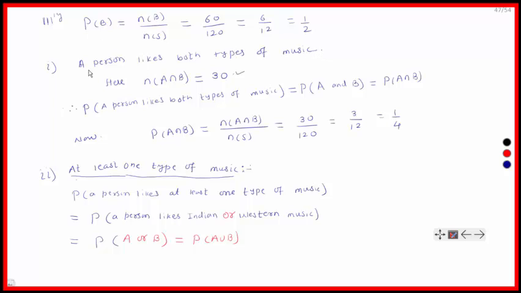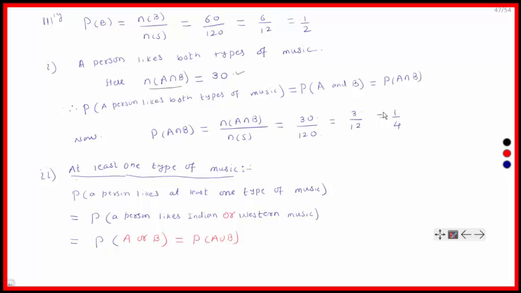This is the heading. We have to solve this sub-question 1. Here n of A intersection B is given as 30. Therefore, the probability that a person likes both the types of music is the probability of A and B. A means a person selected at random likes Indian music, and B means a person selected at random likes Western music, A and B both. So this is P of A intersection B in notation. Now P of A intersection B is given by n of A intersection B divided by n of S, which is 30 divided by 120, equal to 3 by 12, which is 1 upon 4.